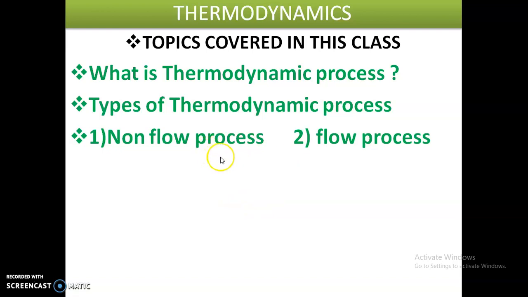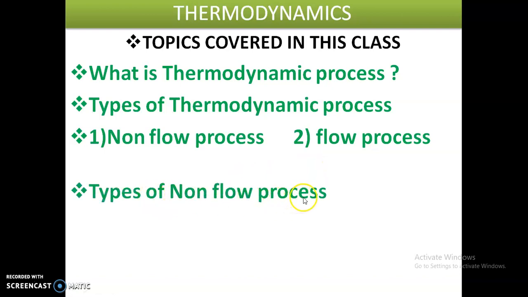Next we will discuss what is a non-flow process and what is a flow process. After that, the types of non-flow process. These are the topics we are going to discuss in this class. Before that, first we should know what a thermodynamic process is. Let us see these topics one by one in the next slides.